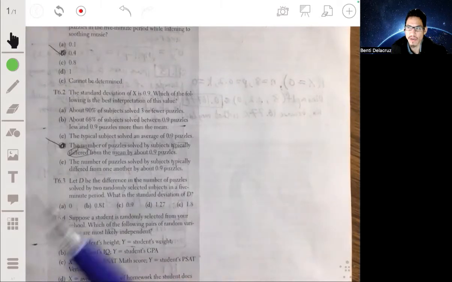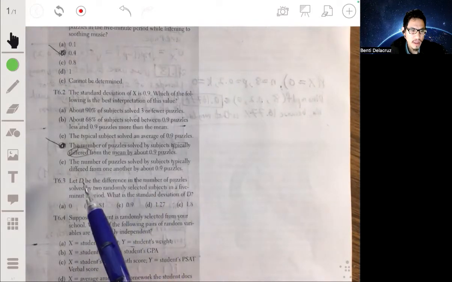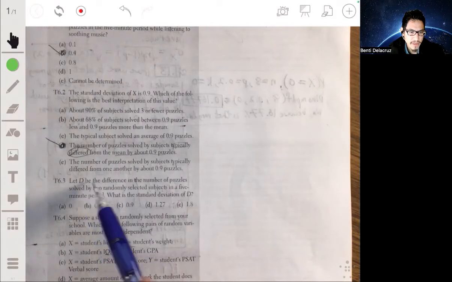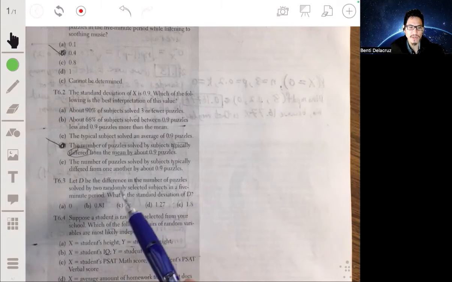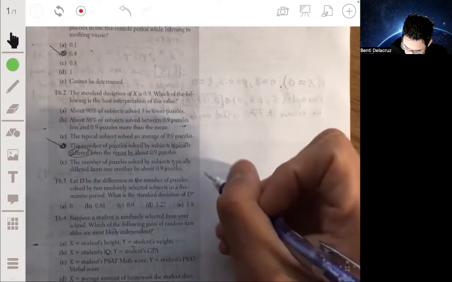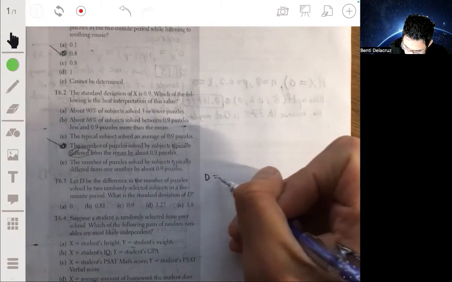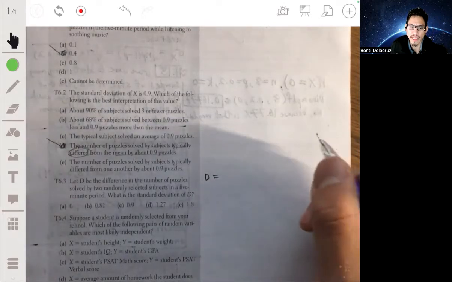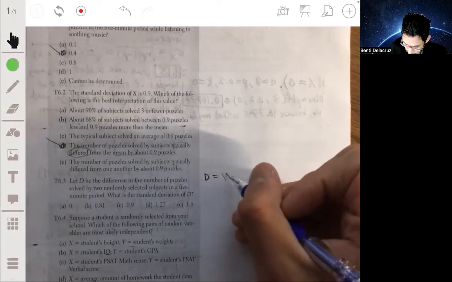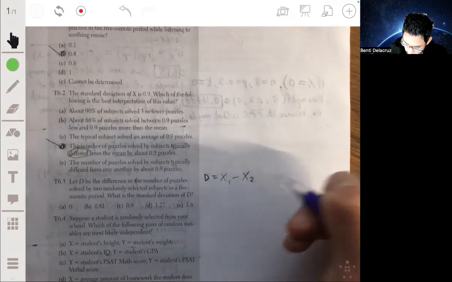Remember, standard deviation is spread, how far away from something else. And for problem 3, let D be the difference in the number of puzzles solved by 2 randomly selected subjects in a 5-minute period. What is the standard deviation of D? So if D is the difference in the number of puzzles solved by 2 randomly selected subjects, let's have the subjects be X1 and X2. So D will be X1 minus X2, we'll say.